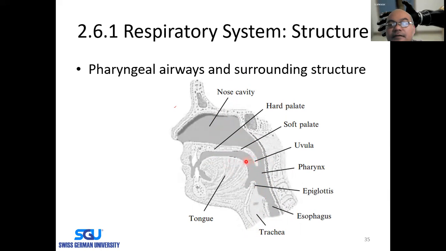So when you are eating, this will be closing here, but when you are breathing, this will close the digestion system so that the air can travel to the trachea. Okay, so when you are taking a nose swab, for example in a COVID-19 test, usually the physicians will take your sample using a nose swab here, until this level.